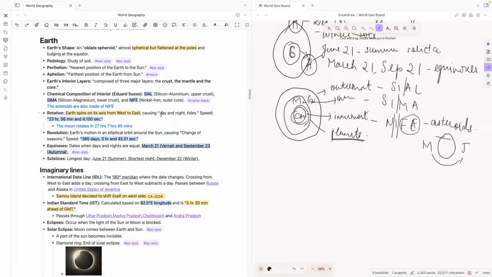Next we see that the Earth rotates on its spin from west to east, which is why we see the sun come up in the east, right? And then the rotation would be 23 hours 56 minutes and 45 seconds.